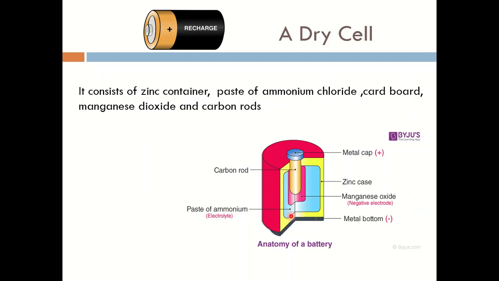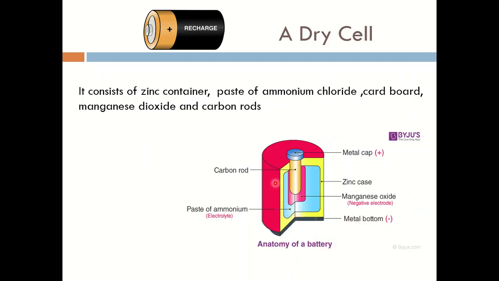There are holes on the cardboard container, and through these holes the ammonium chloride paste goes inside, and the manganese dioxide is already present inside the cardboard. So a chemical reaction takes place there. Due to the chemical reaction of both these chemicals, there is a formation of electricity. This carbon rod acts as a collector of electricity. This carbon rod collects the electricity and helps to send it into the external electric circuit. So with the help of this carbon rod, the current, the electricity, passes through the external electric circuit.